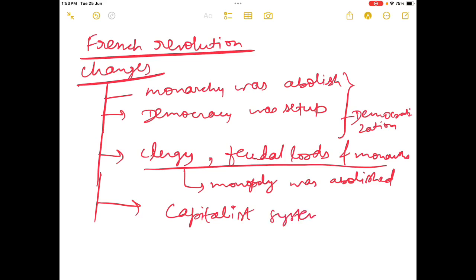The factory system developed, and when factory systems develop and production happens, land is required. Overall, labor has some kind of liberty. Under feudal lords, if you belonged to the third estate, you had to work under them, whether they paid or not. But in capitalist systems, labor exploitation happens.